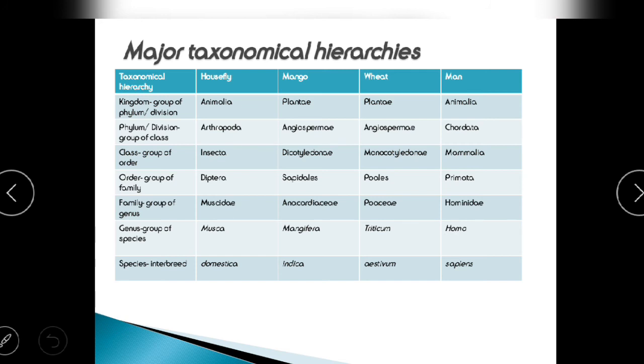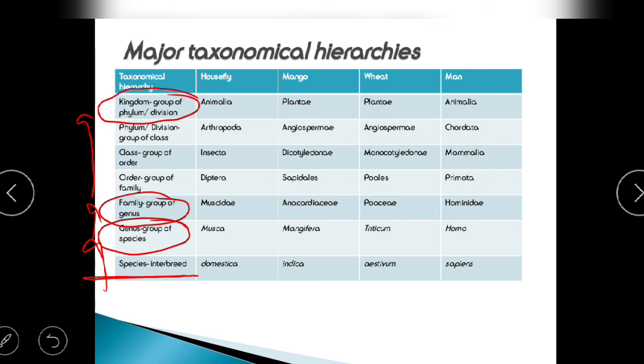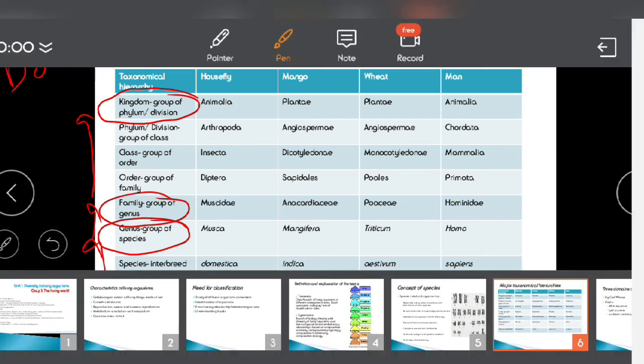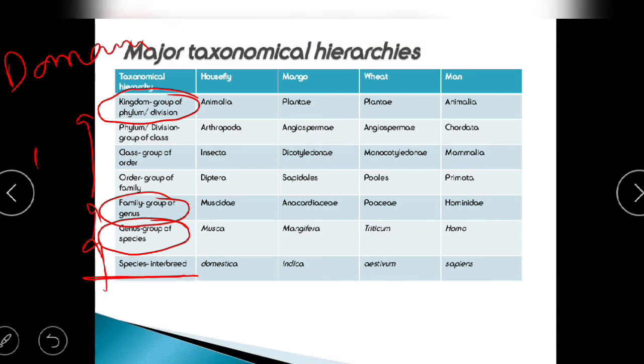Now here we can see some examples that are there in your syllabus, which you should be learning thoroughly. The first one, the meaning of species: we know that species can interbreed amongst themselves. Now a group of species forms a genus. A group of genera forms a family, and so on it goes, and finally a group of kingdoms forms a domain. So that's the last stage which we are going to see.